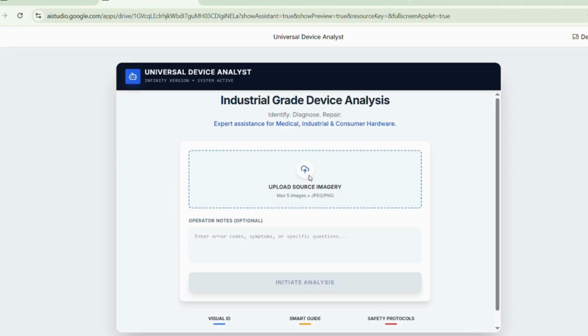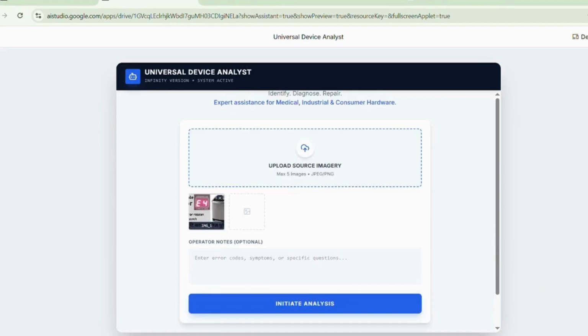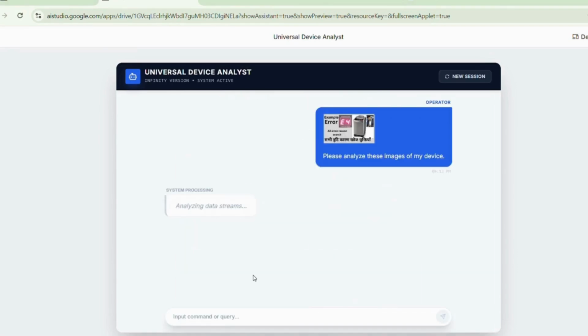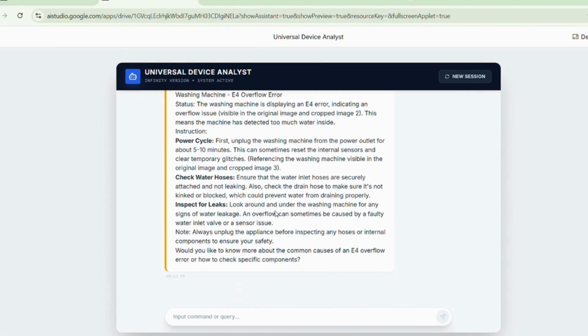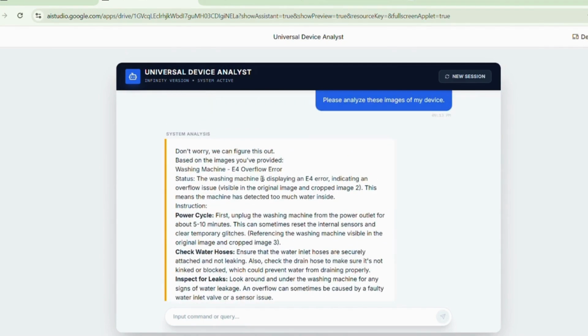Upload a photo, and it instantly bridges the gap. It translates foreign labels, interprets cryptic error codes, and explains everything clearly in your own language. It turns confusion into a simple solution, but its most critical feature is safety-first intelligence.